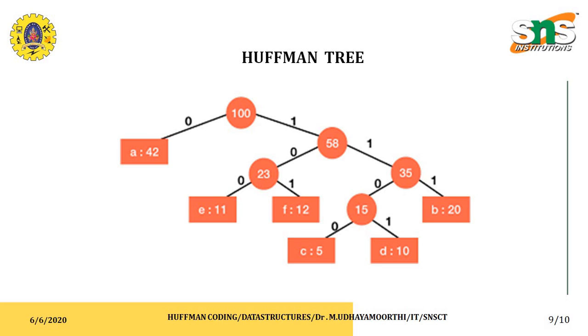The index values of the node 100, the left child of the node 100 is A. Likewise we have some different coding things in this picture. It mainly supports transferring messages in a secured manner.